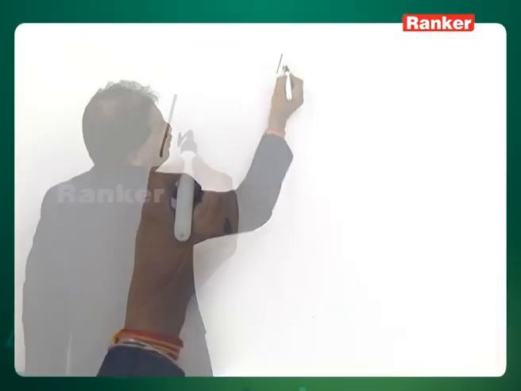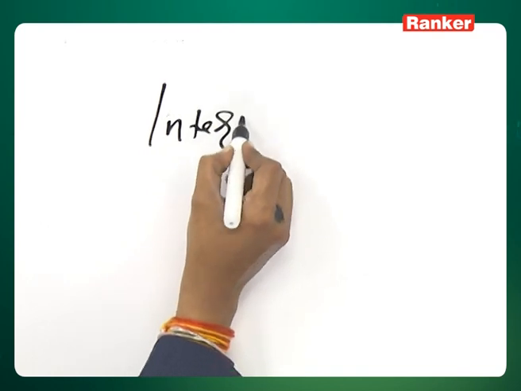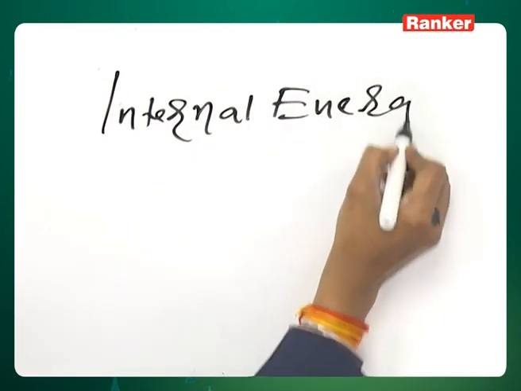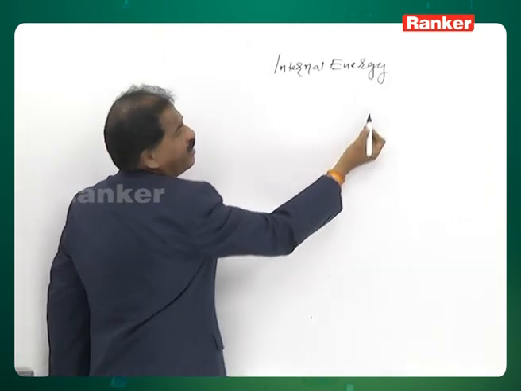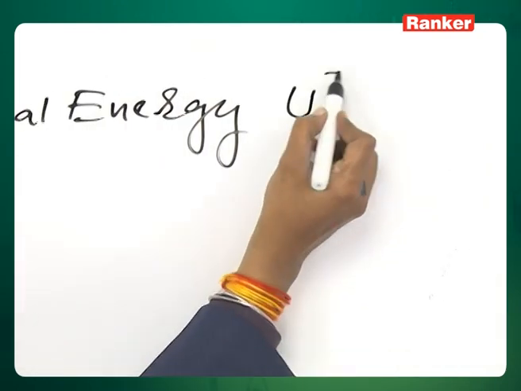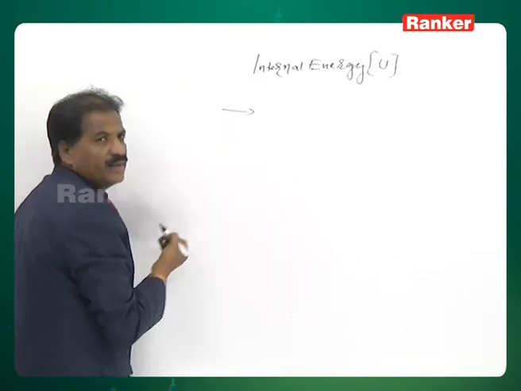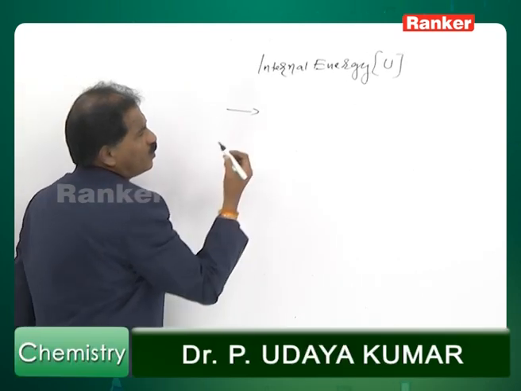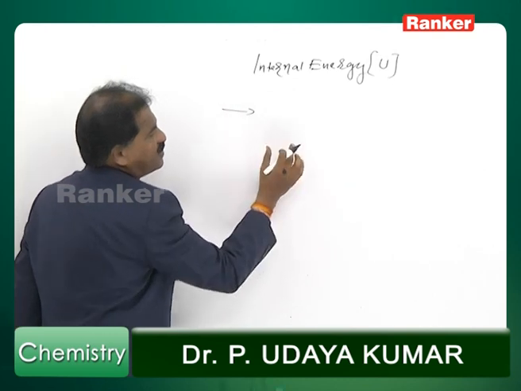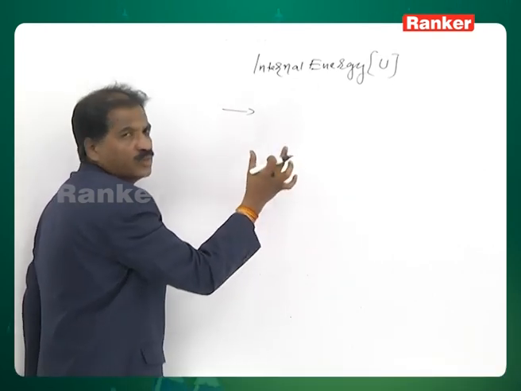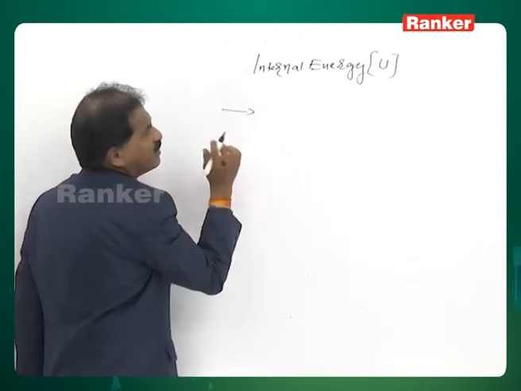Next, internal energy. Internal energy is represented with the U. So, now what do you mean by internal energy? The total energy present inside the system due to all sources except due to gravitational force is called internal energy.